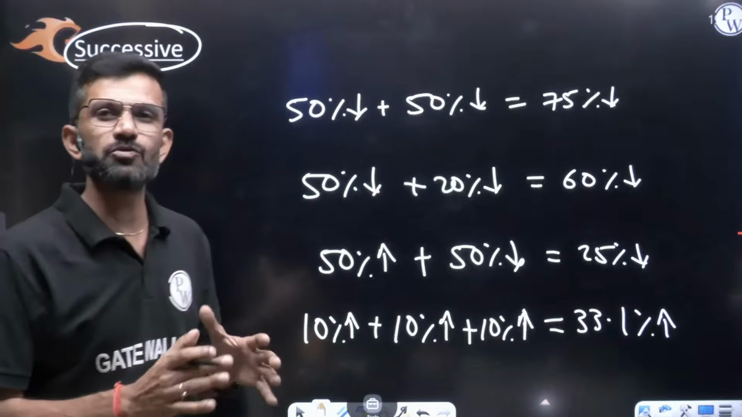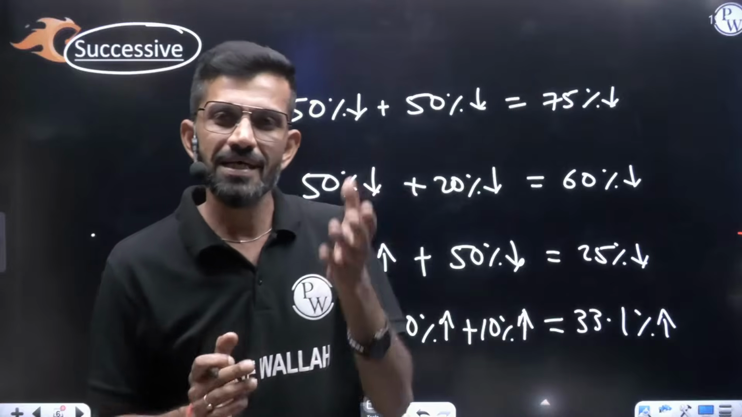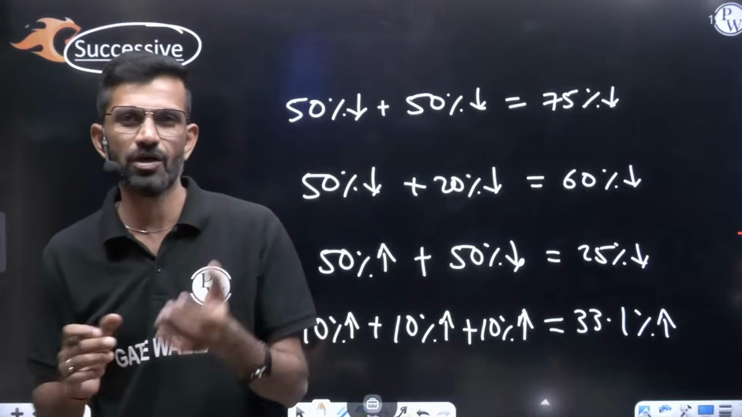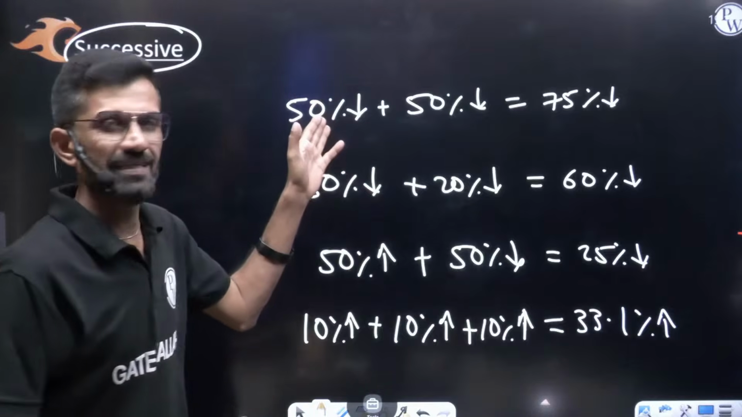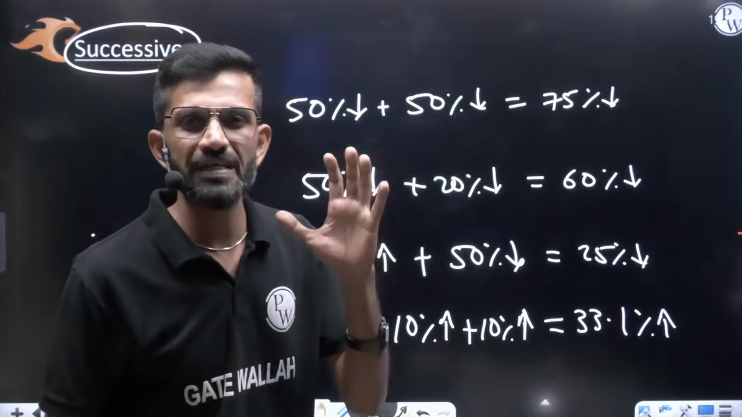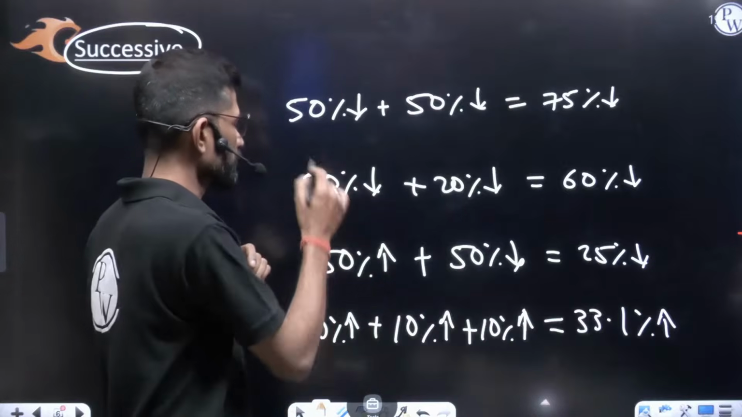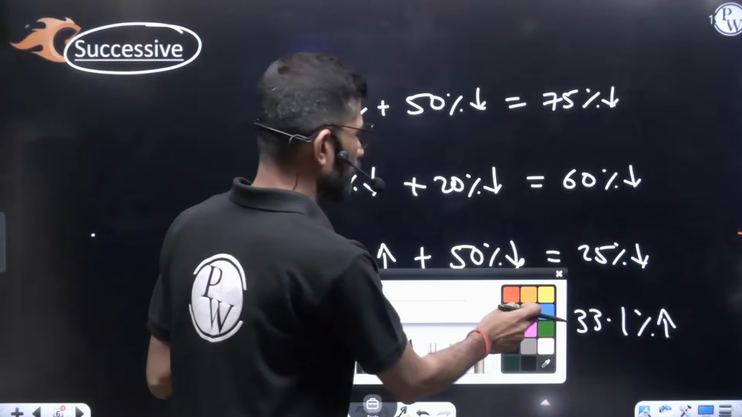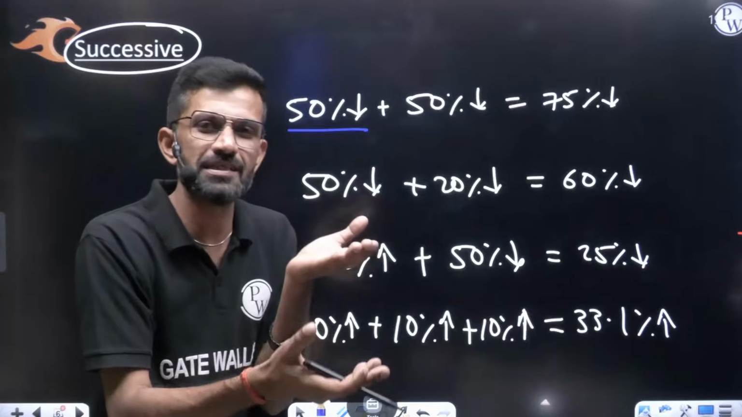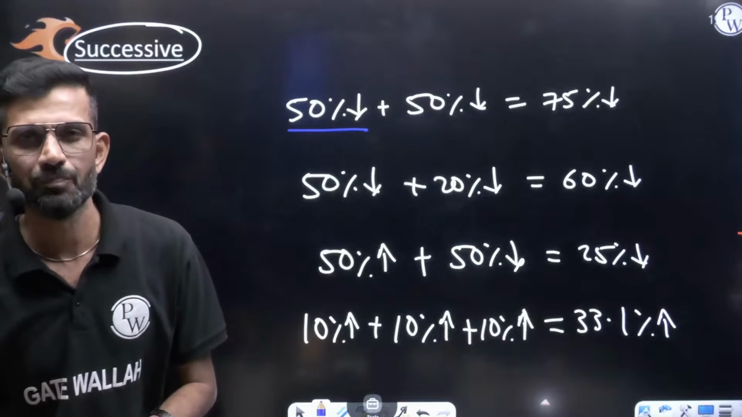The best method to sort out this type of question is take the base as 100 and sort it out. Let's say in the first case, 100 rupees was the product rate. First he gave you 50% discount. Means at what rate do you have to purchase that product? 100 rupees product, 50% discount means you have to purchase it in 50 rupees.